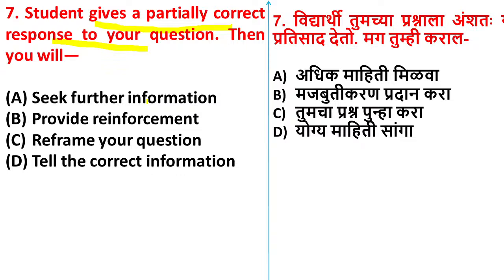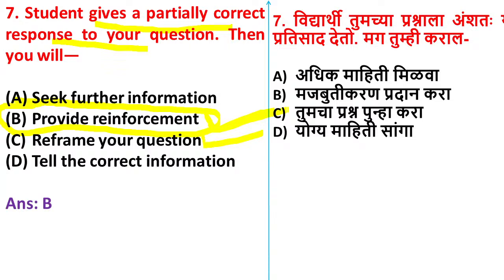Option C is not correct, because if the student gives a wrong answer, the teacher will not reframe the question. He has to give the correct answer. So option C will not come here. The right answer is provide reinforcement. Whenever students give a partially correct or wrong answer, the teacher should explain very well why it is wrong. This is known as reinforcement. So option B is the correct answer.